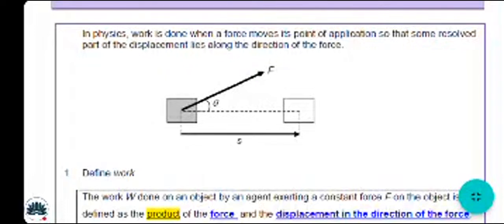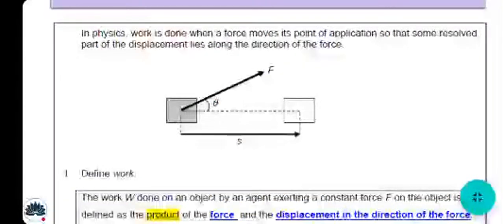Now here you can see that an object has covered a certain displacement, which is represented by the letter S. F represents the force, which is not parallel to the line of displacement. If the force is parallel to the arrow of displacement, then we can say that W is equal to Fs. Work done is equal to force multiplied by distance.